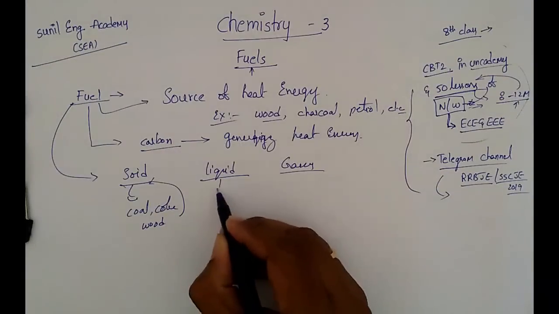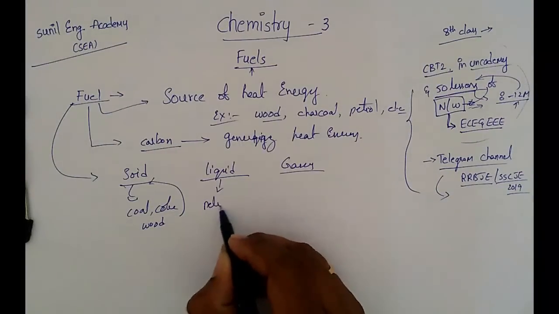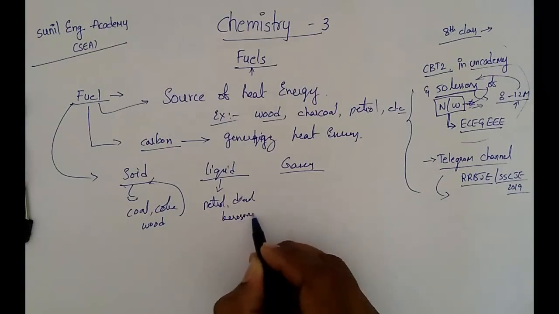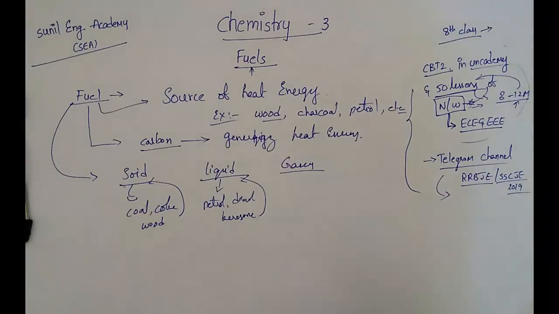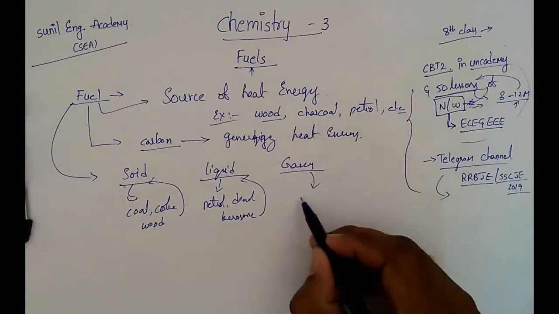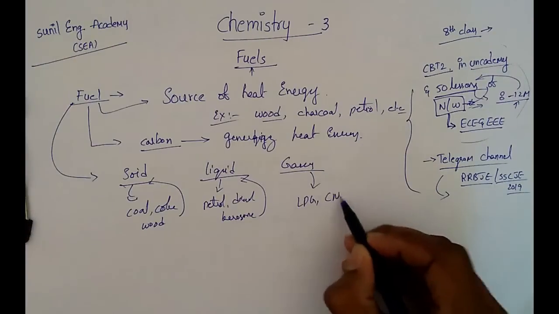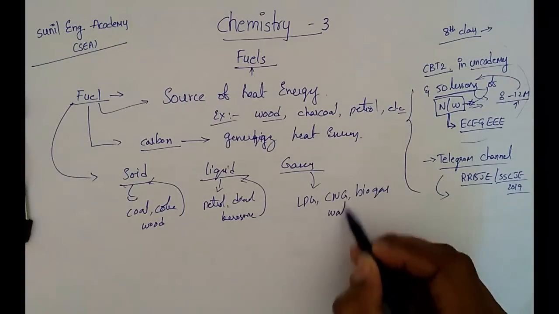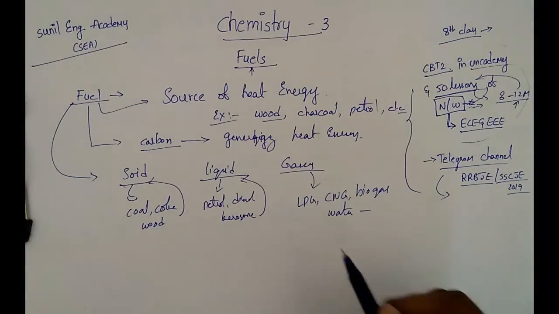Examples of liquid fuels are petrol, diesel and kerosene. And what are the gaseous fuels? Examples are LPG, CNG, biogas, water gas or hydrogen gas.